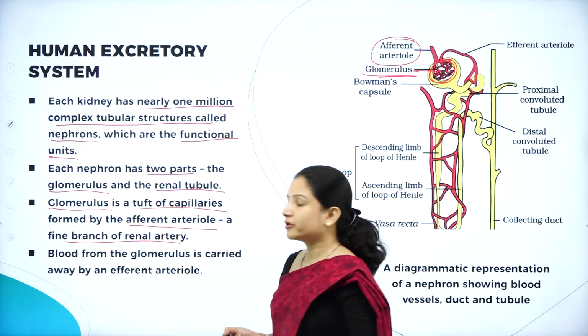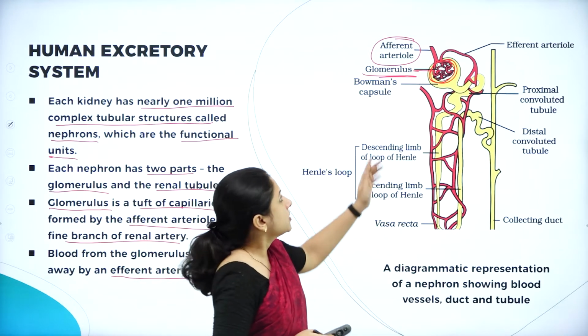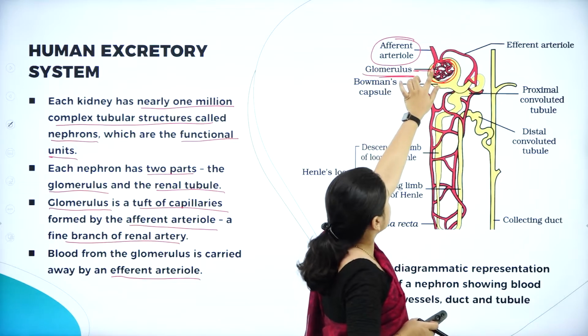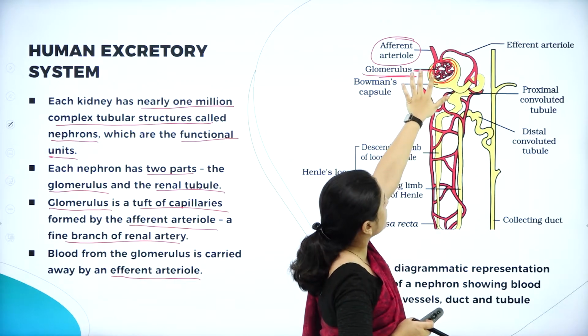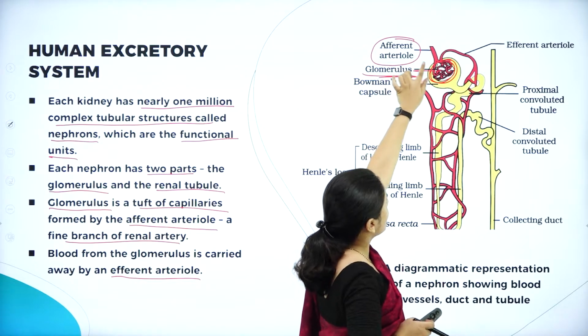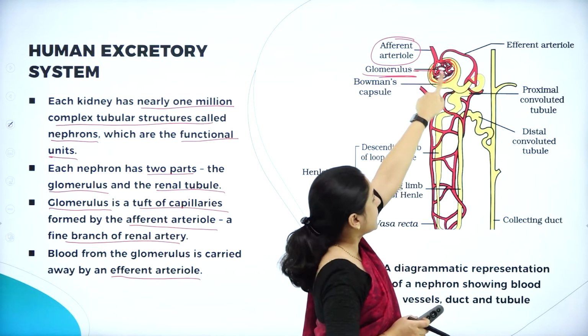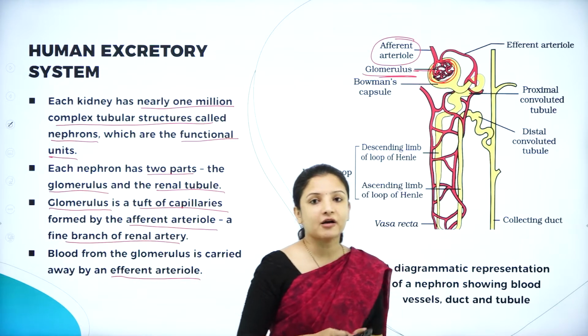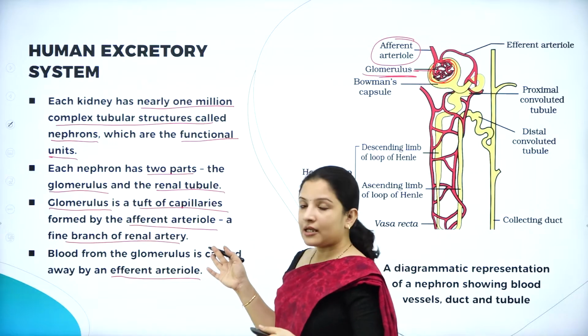Blood from the glomerulus is carried by the efferent arteriole. The one that enters the glomerulus is the afferent arteriole, and the one that is leaving the glomerulus is the efferent arteriole, and the efferent arteriole's main function is to carry the blood from the kidney. So, this is about the nephron.